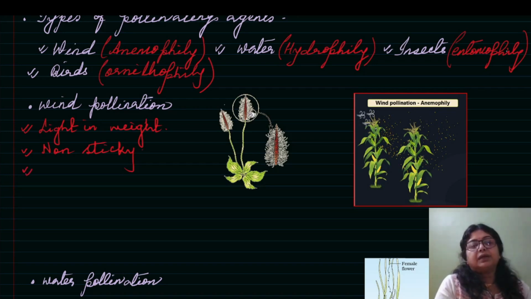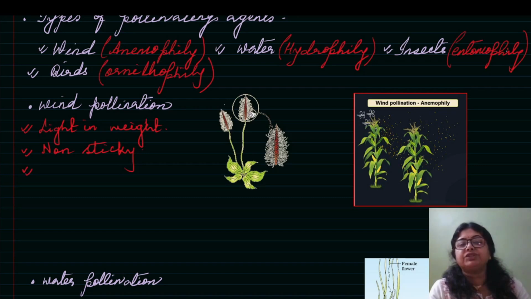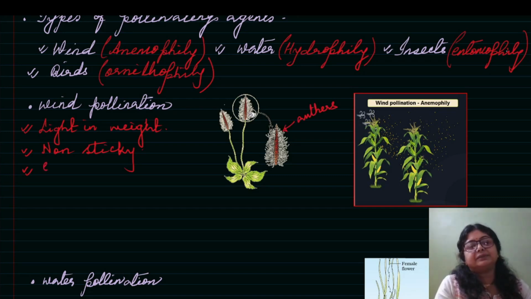Now I have shown you here the picture. There they are showing the anthers. Okay, anthers. So they have exposed anthers. Similarly, the stigma also is adapted for wind pollination.